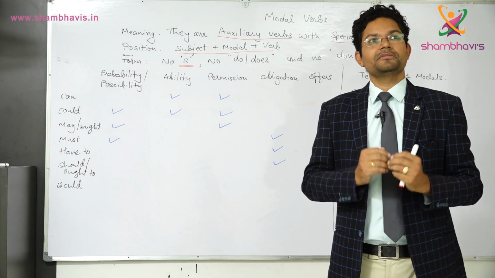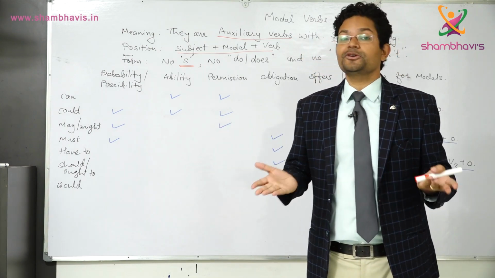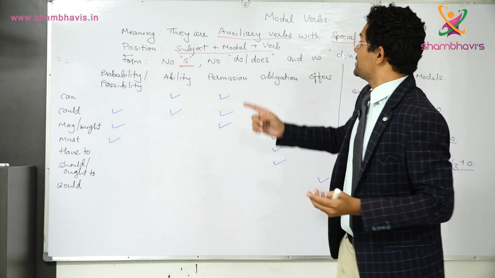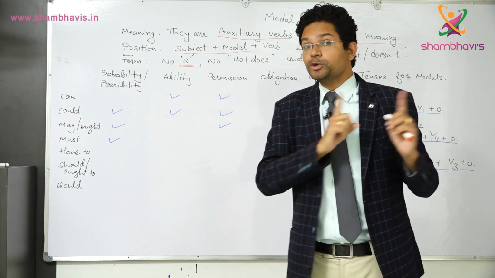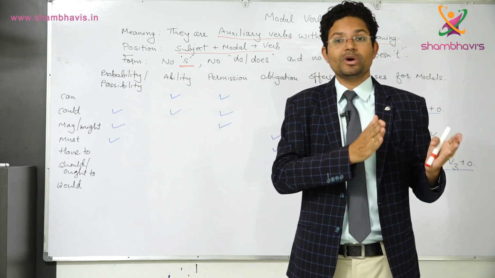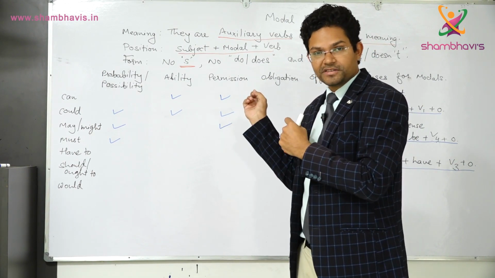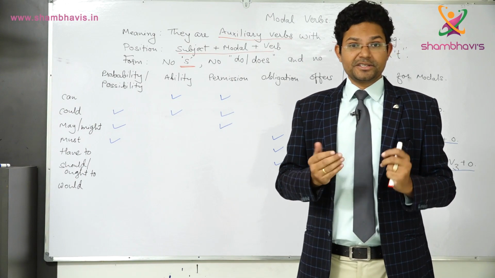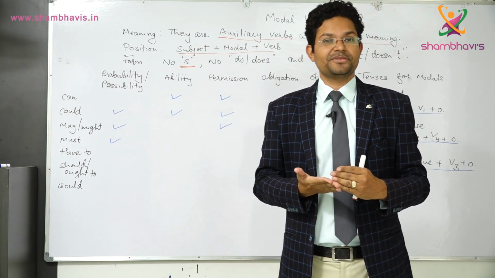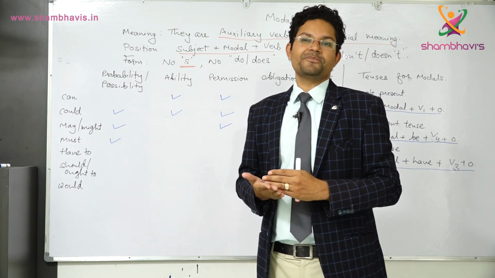For example, he can work. He cans. I cannot put s because it is modal verb. It is auxiliary verb. Just like helping verb, I can put s, es. For example, do and does. He does. But in auxiliary verbs, we cannot put s or es after it. That is why auxiliary verbs are different from helping verb, and obviously it is different from main verb.